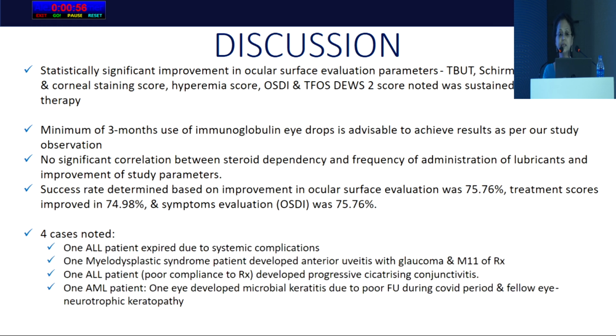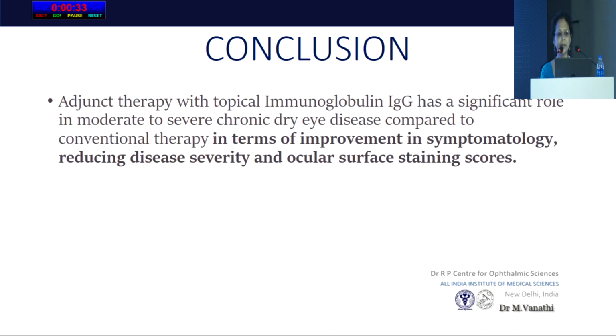In 4 cases we did have concerns. One was an ALL patient who expired due to systemic complications. One was a myelodysplastic syndrome patient who developed an anterior uveitis, which was not related to the therapy. One patient of ALL had poor compliance and developed progressive cicatrizing conjunctivitis, and one AML patient developed microbial keratitis, not related to the medication, because of poor follow-up.